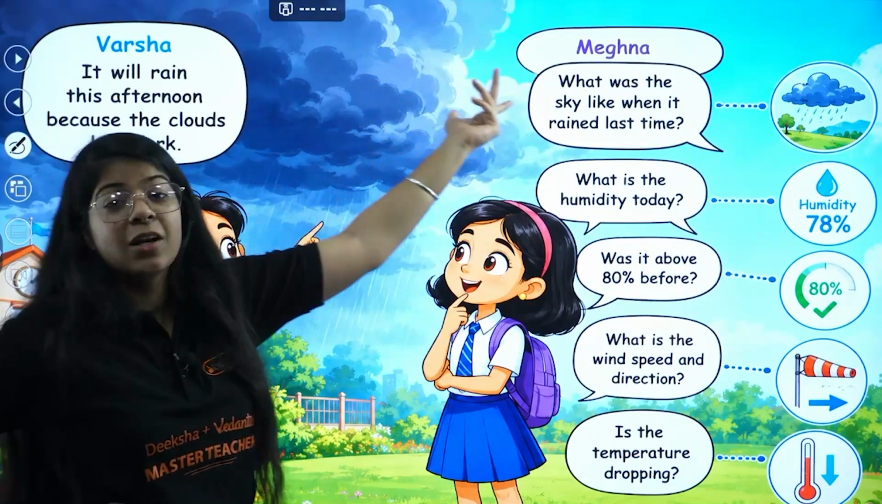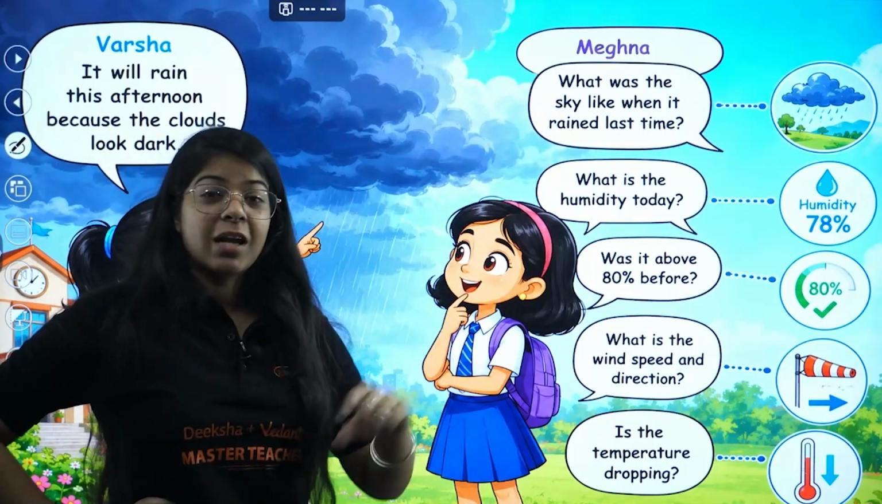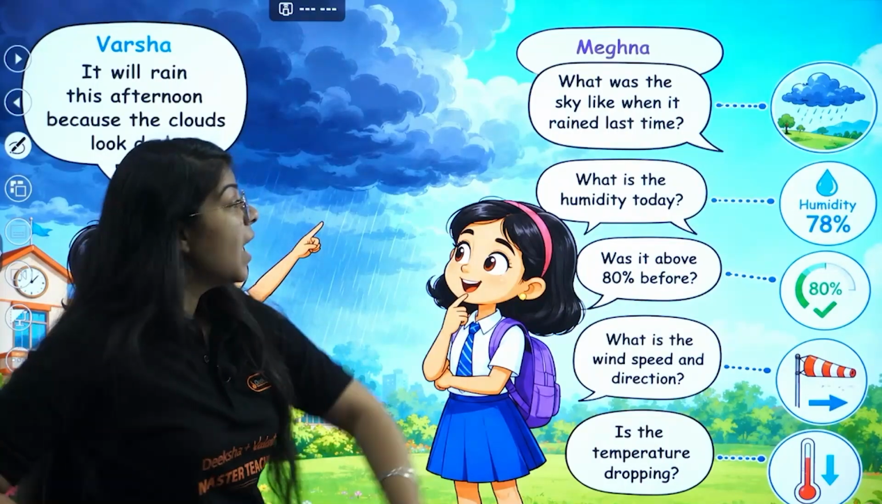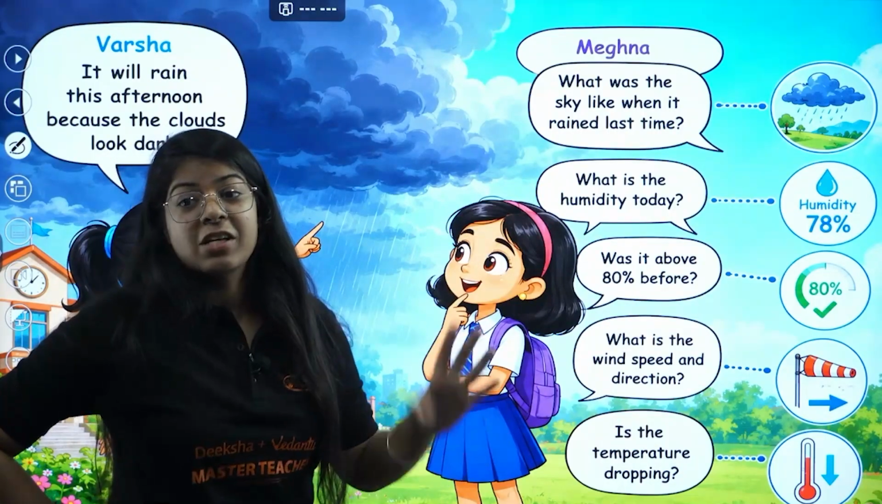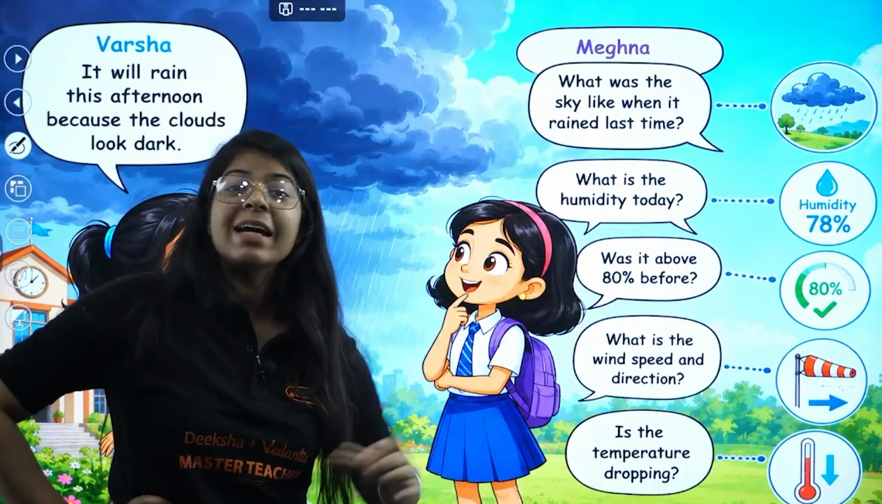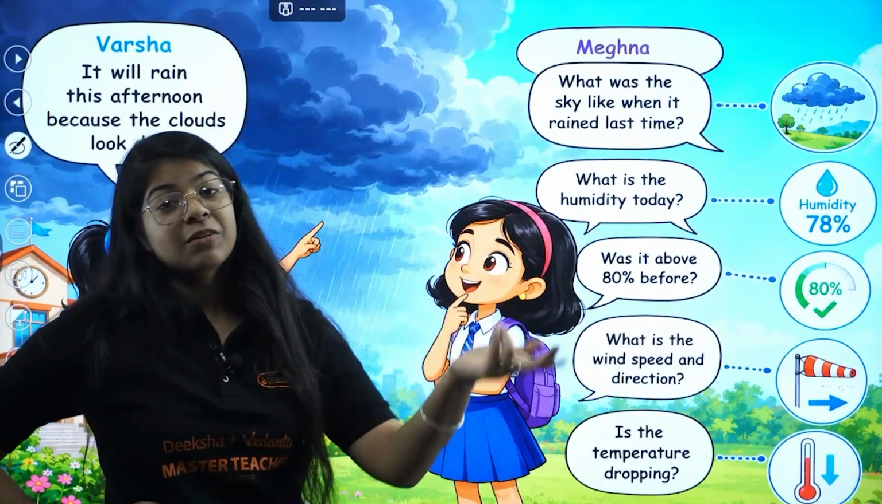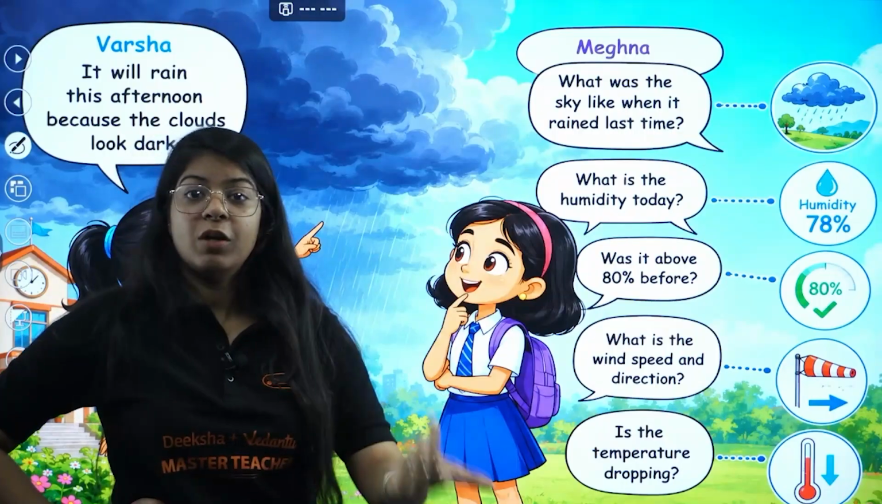What did the sky look like when it rained yesterday? Were the clouds white or grayish? If they are grayish, it might rain. What is the humidity today? It's 78%. Was it above 80% before? If it was, then it might not rain. But if it was less than 80%, then it will rain, right?